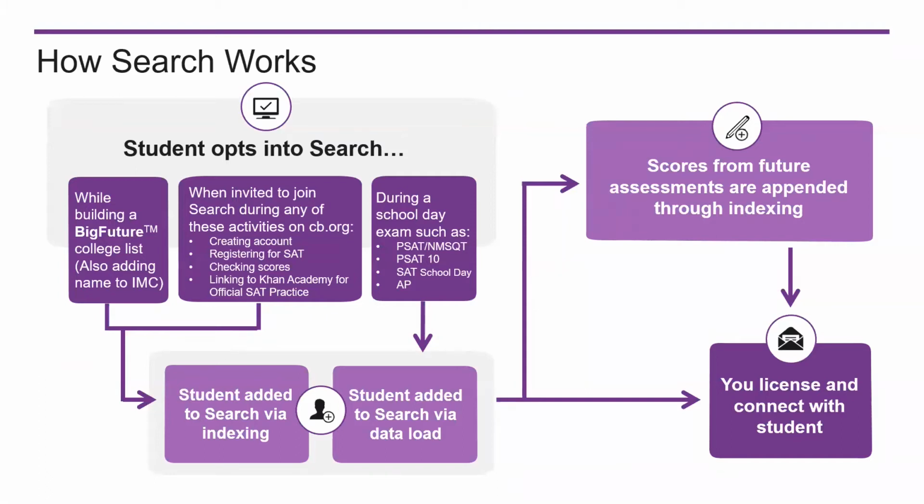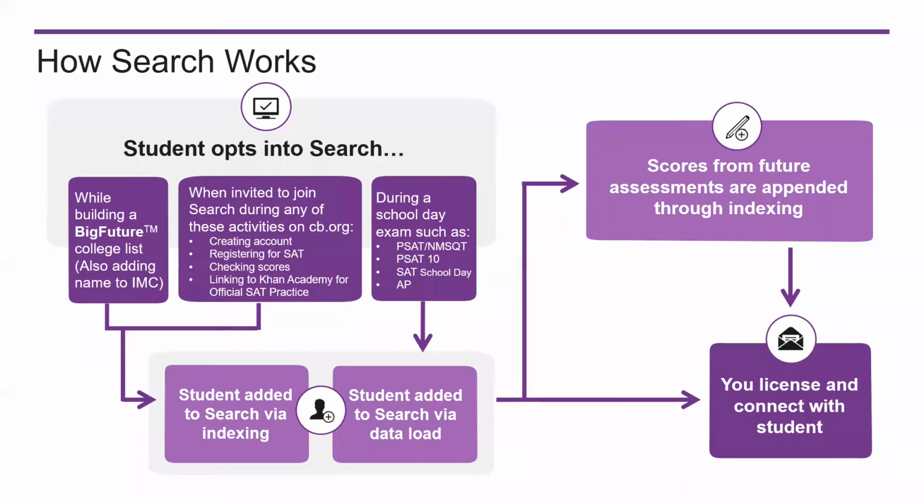Let's review how search works. This is a pretty big shift from the way search worked not too long ago, so we want to be sure to help you flag any outdated ideas you may have about search and make room for new ways of thinking. A student can opt into search today more ways than ever before. They might opt in while researching colleges on Big Future and saving a college list, or they may opt in on collegeboard.org while creating a College Board account or registering for weekend SAT. That could also happen while they're checking their scores from a PSAT, SAT, or an AP test, or even when linking their Khan Academy account to their College Board account to begin their official SAT practice.